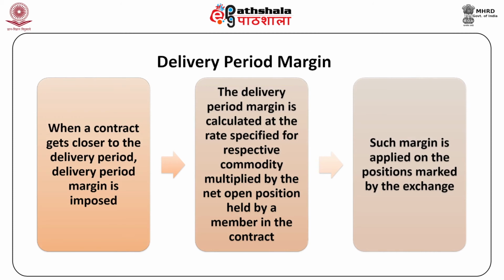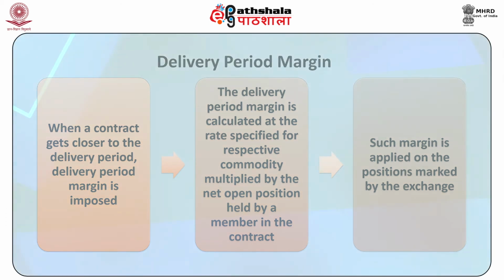Delivery period margin. When a contract gets closer to the delivery period, margin is imposed. This is in addition to the normal margins in place. The delivery period margin is calculated at the rate specified for the respective commodity multiplied by the net open position held by a member in the contract. Such margin is applied on the positions marked by the exchange.